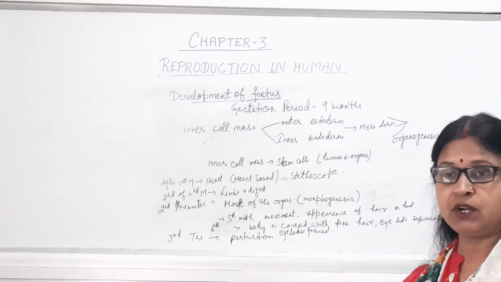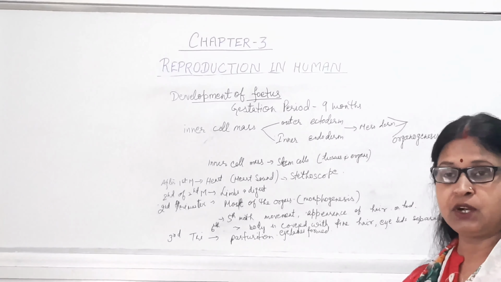One more important thing here is that the inner cell mass also contains some stem cells, which are very important because they have the potency to develop different tissues and organs. So that's why the stem cells are very, very important. Now the development of the fetus.